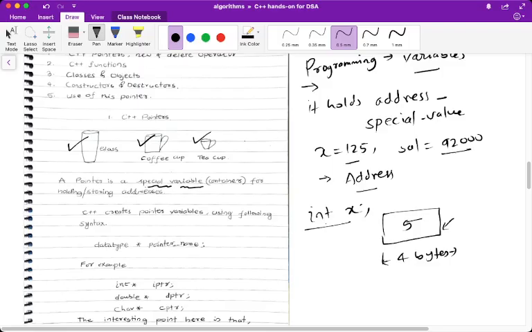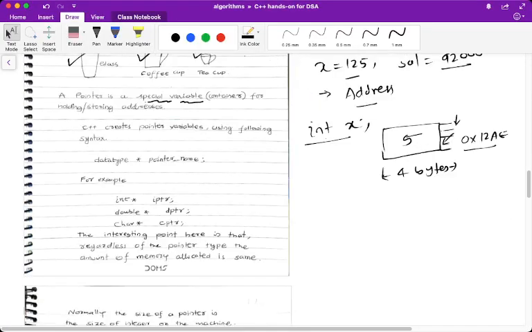Those addresses are actually hexadecimal: 1, 2, A, E. This way, the addresses are hexadecimal. For 1 byte, there is 1 address. Now here we have 4 bytes, so 4 addresses will be there. The address of the first byte of the location will be treated as the address of that variable. So how do we create a variable to store these addresses? That is our next question, next agenda.